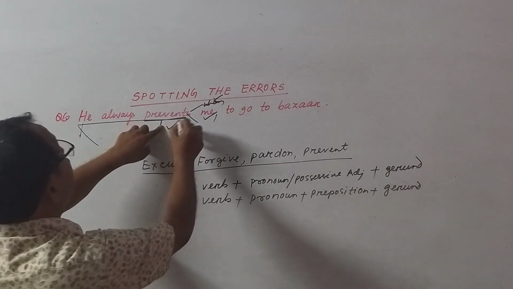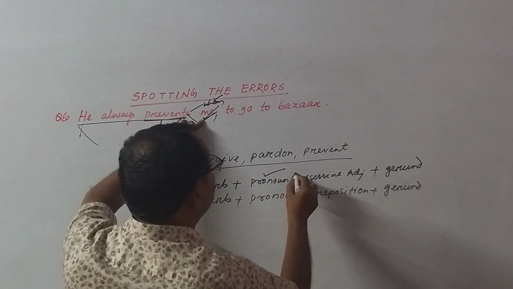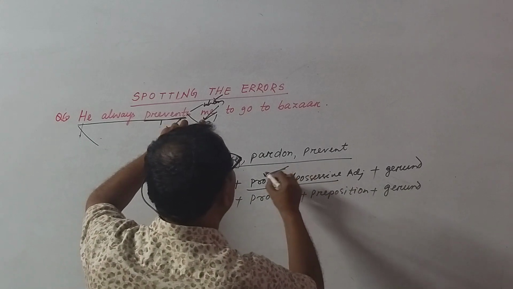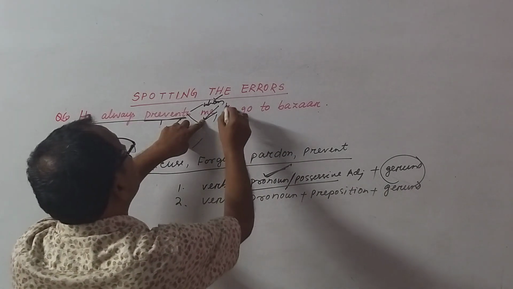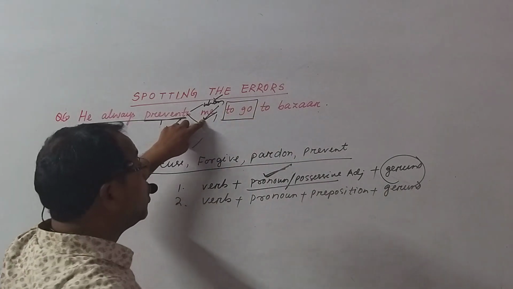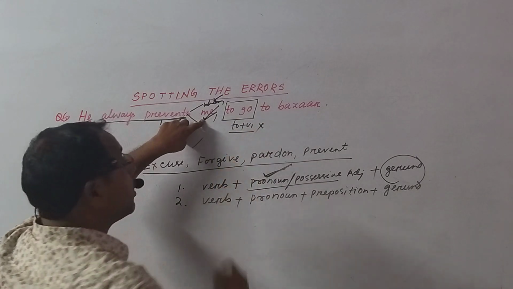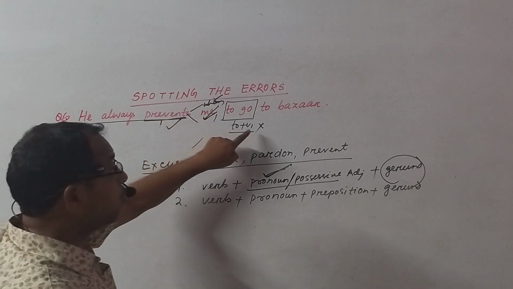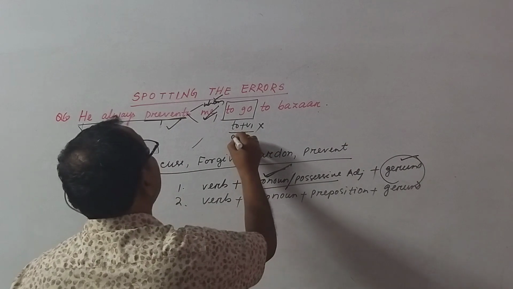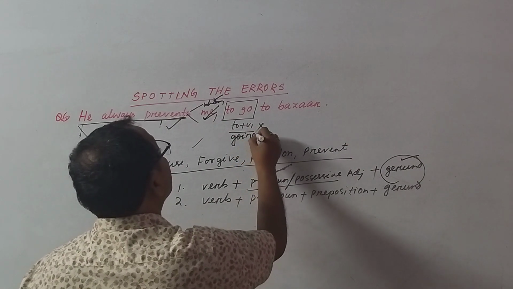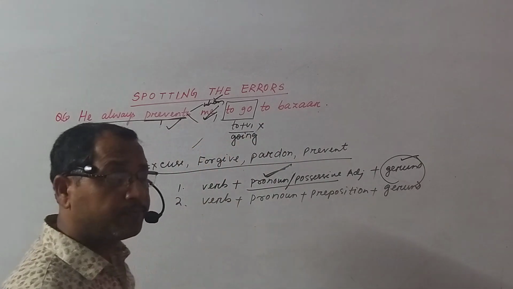Suppose prevents, it takes pronoun. Pronoun is here. Then pronoun or possessive one. Then it will take a gerund. Then after me there is to go. To go is to plus infinitive. It cannot be used. So to go will be converted into gerund, means it will be going. He always prevents me going to bazaar.